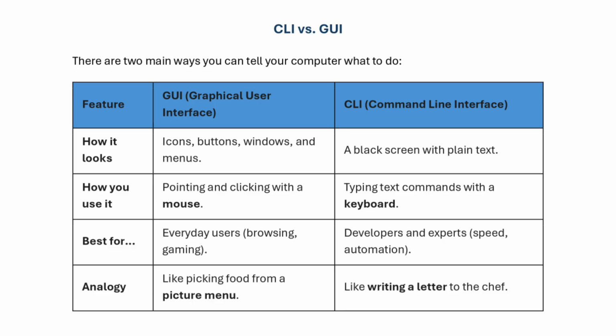GUI is best for everyday users, and CLI is best for developers and experts, DevOps engineers that work relentlessly on the system and the hardware and the back end. An analogy: GUI is like picking a food from the picture menu, and CLI is like writing a letter to the chef to fulfill our needs.